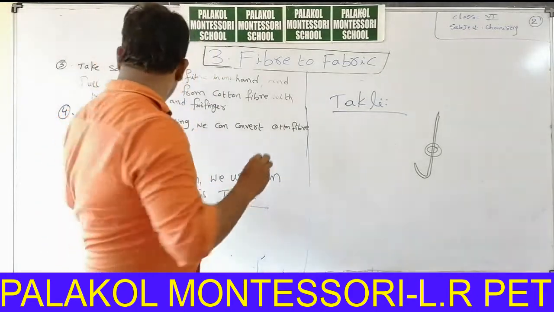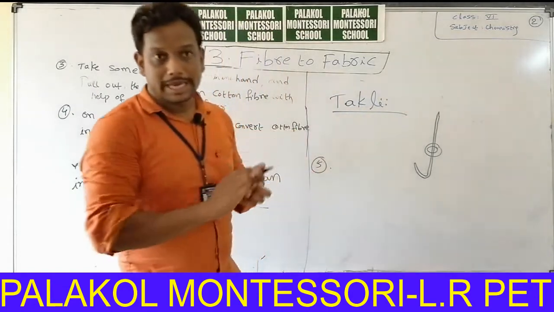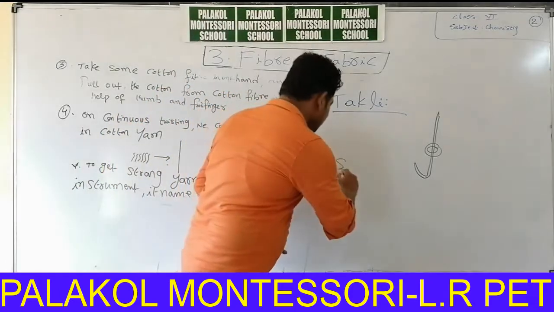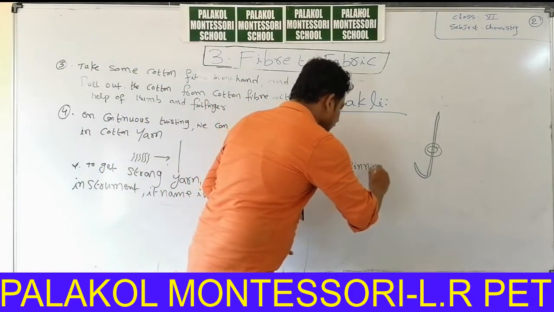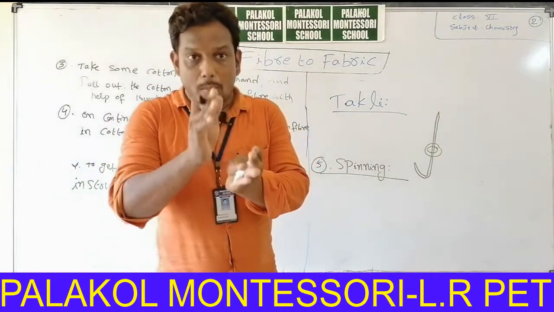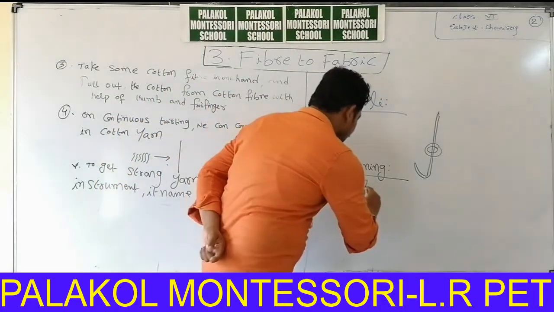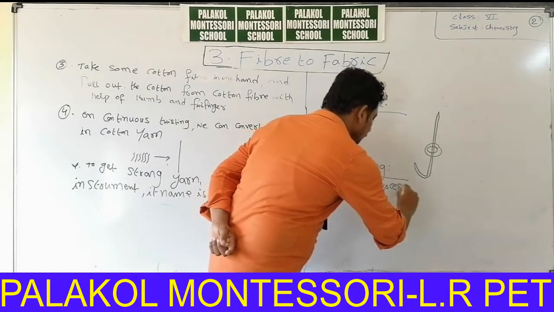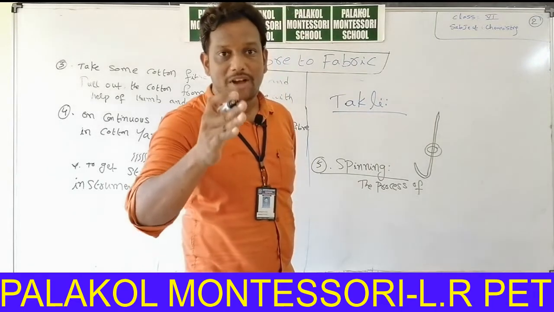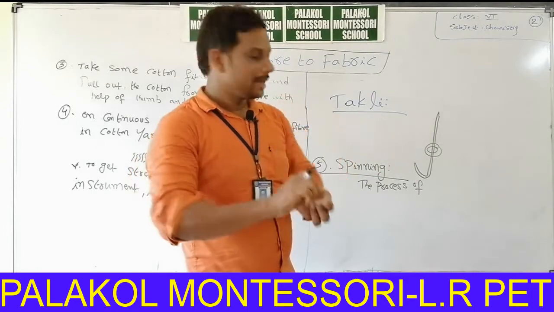Okay, here I will explain another definition. Fifth point is last and final. In this process, we convert cotton fiber into cotton yarn. So here we have one definition. Its name is spinning. The process of making of yarn from fiber is called spinning. The process of making of yarn from fiber by twisting is called spinning.